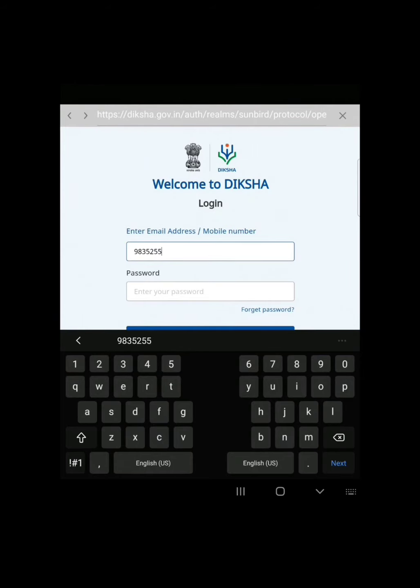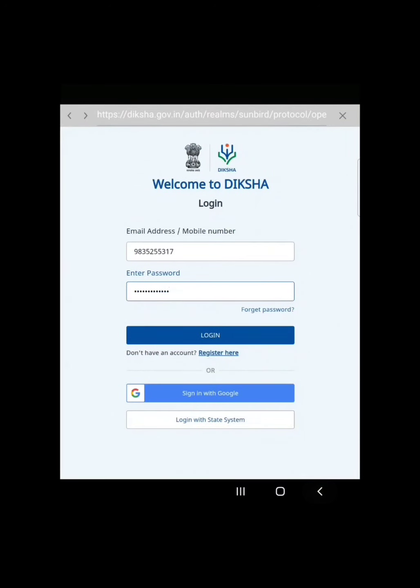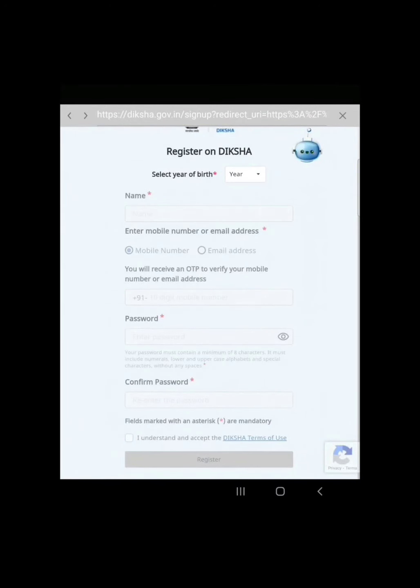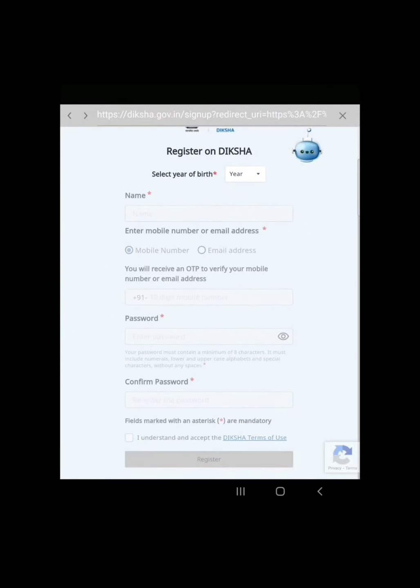email ID. Better to fill your phone number because they will provide you OTP and the password, whichever you want. Prepare a password and just write it. After doing this, you will get an OTP and now register. When we click on register, you will immediately get a message from Diksha that you are registered over there. See, this kind of screen will come where you have to fill some more details.